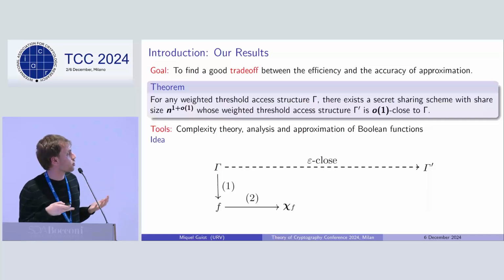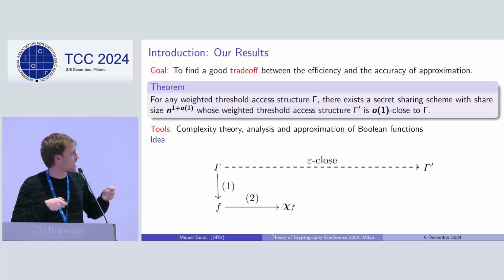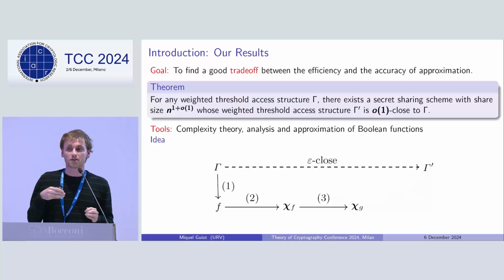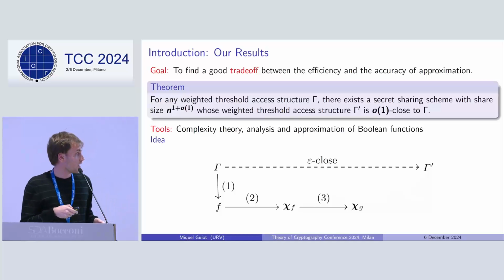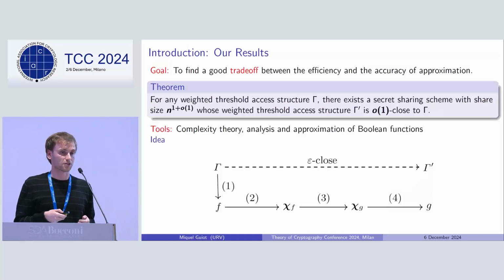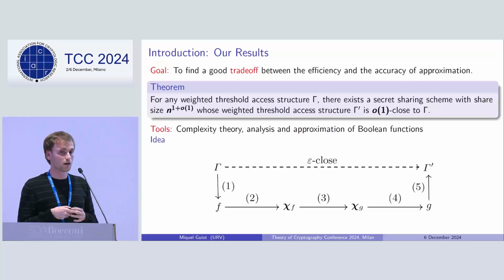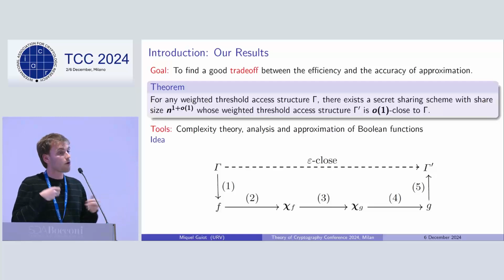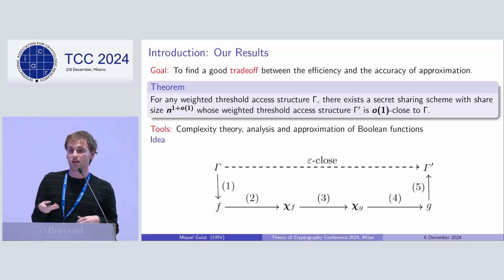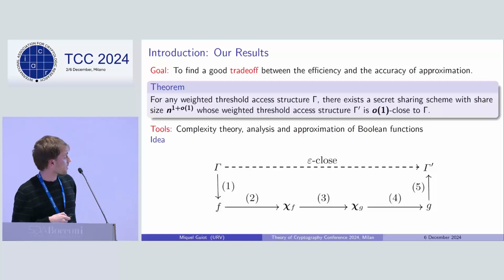First, we'll compute a notion known as the Chow parameters of this weighted threshold function, and we'll slightly modify them to obtain the Chow parameters of another weighted threshold function. And once we have them, we simply will compute again its associated weighted threshold function. And finally, we will view this function simply again as an access structure. By performing this longer path, we can keep track at each of the steps of how many subsets are getting modified from the original access structure to the new one. So let's dive a little bit into the details.